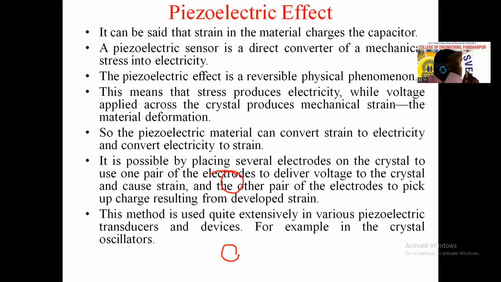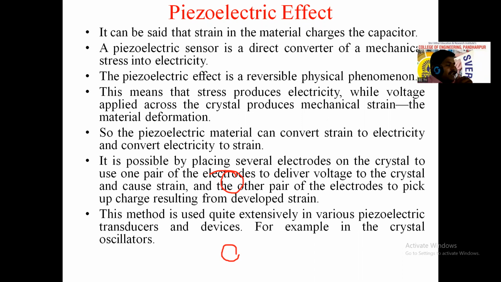By using a crystalline material, that is quartz crystal, it is possible to place several electrodes on the crystal: one pair of electrodes to deliver voltage to the crystal and cause strain, and the other pair of electrodes to pick up charge resulting from the developed strain. So it is possible to use a number of electrodes on that crystalline material. Okay, but it is in the form of pairs, one positive, one negative, one positive, one negative.